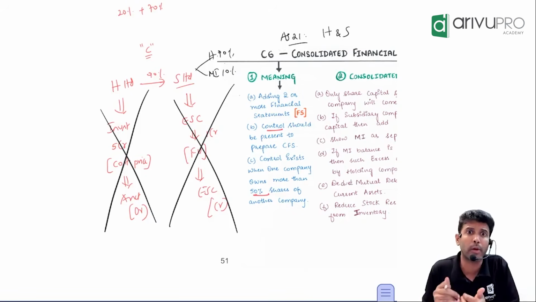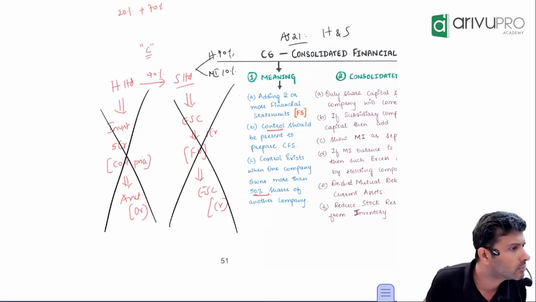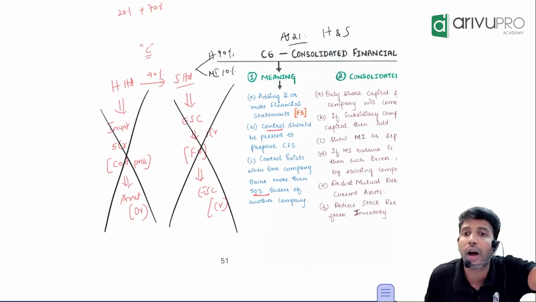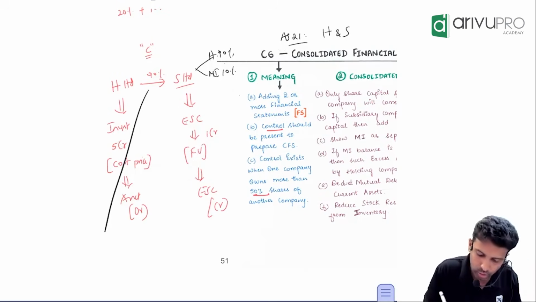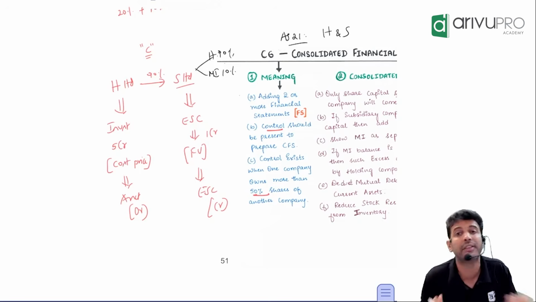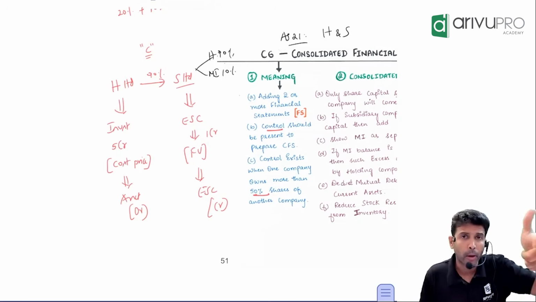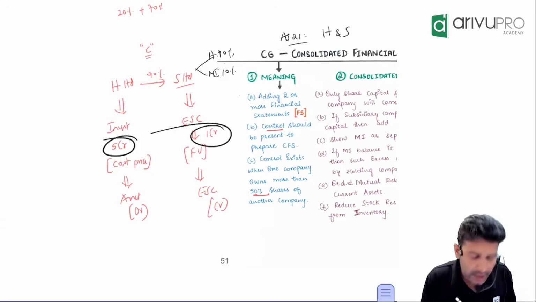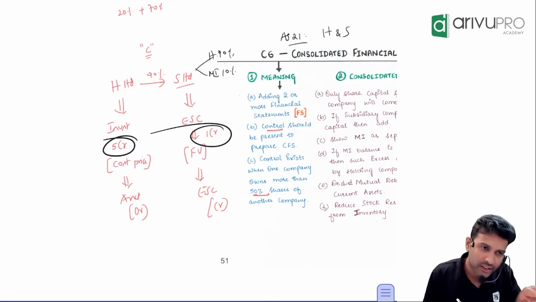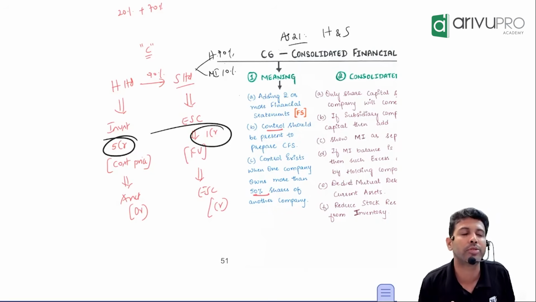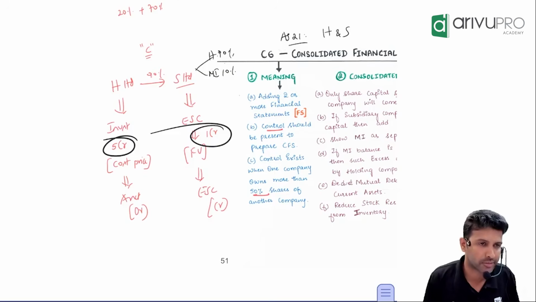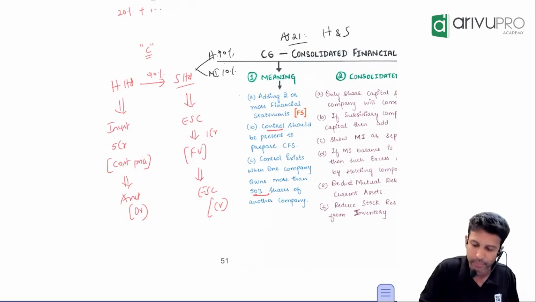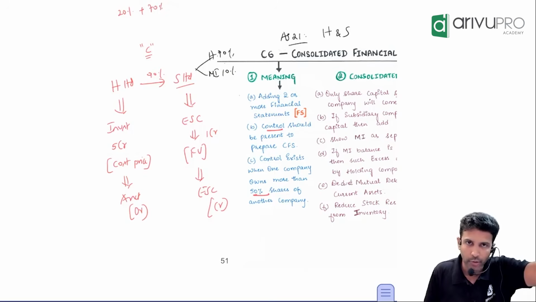Can I show the same component both as debtor and creditor? Either it will be a debtor or a creditor. Same thing here also. So we don't show this, but rather we nullify. But the problem here is, the asset is shown at what value? 5 crore. Share capital is shown at what value? There is a difference. The differential element becomes your goodwill or capital reserve. So that's what I've written here as a step. So what are the two things we are comparing for goodwill here? Investment and share capital. Keep that in mind and see this working.